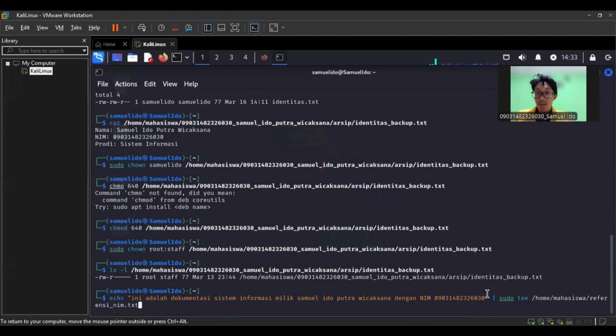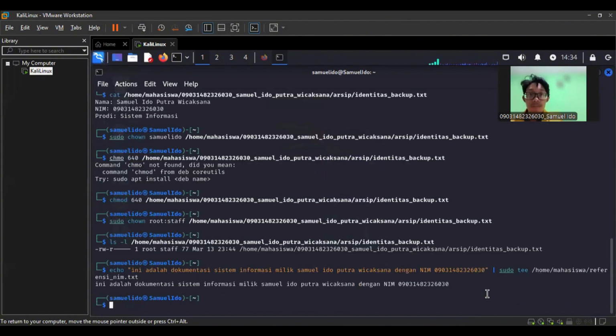Sudo is used to have permission to write to the location /home/student, which was previously inaccessible to a normal user.